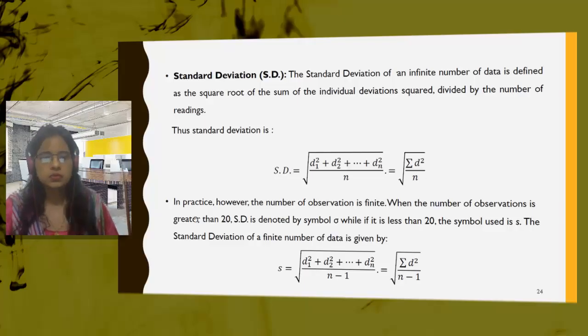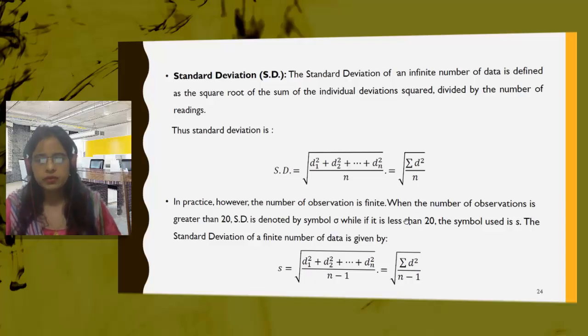Now in practice, however, the number of observations is finite. Up to n I have taken, but for practical purposes, the number of observations will be finite. When we perform experiments, we will not take an infinite number of observations, right? There will be some finite value. So when the number of observations is greater than 20, SD is denoted by the symbol sigma, while if it is less than 20, the symbol is S. Keep this in mind, because in solving numericals you will need this.